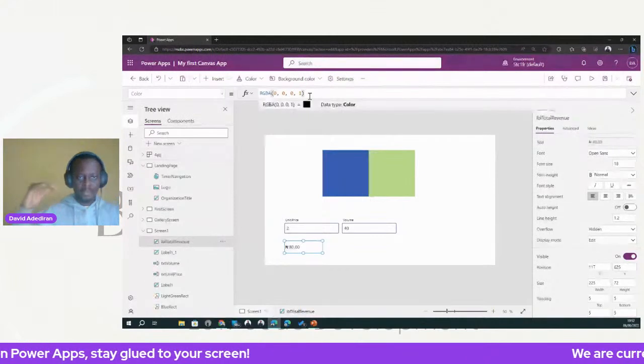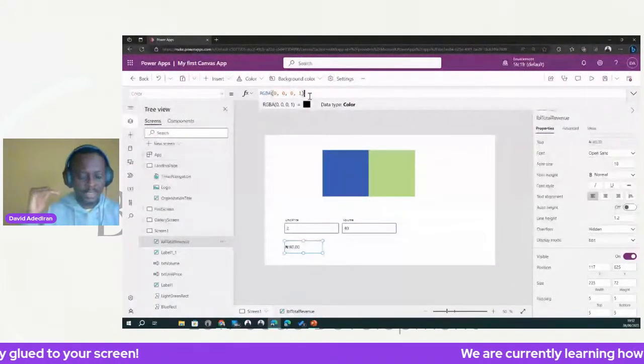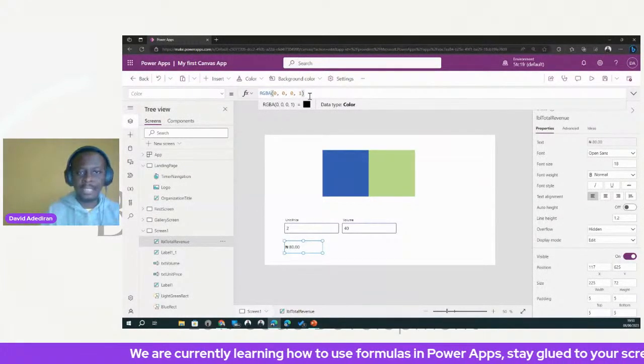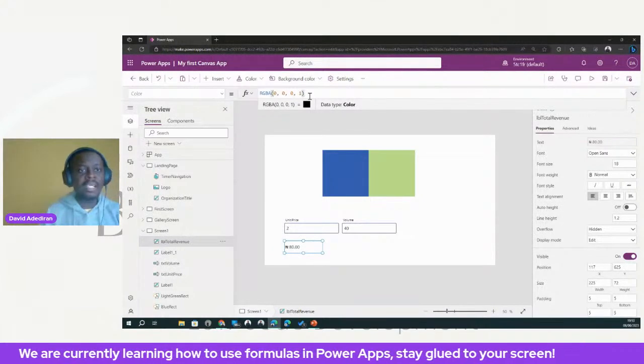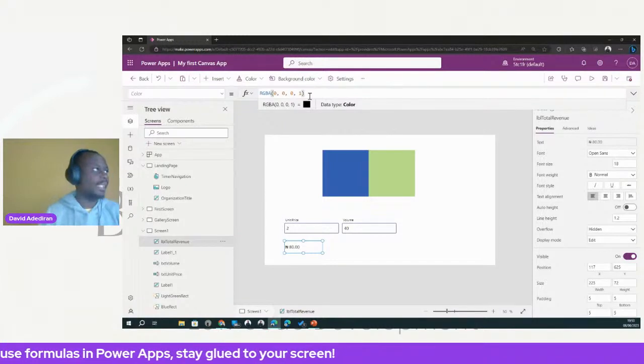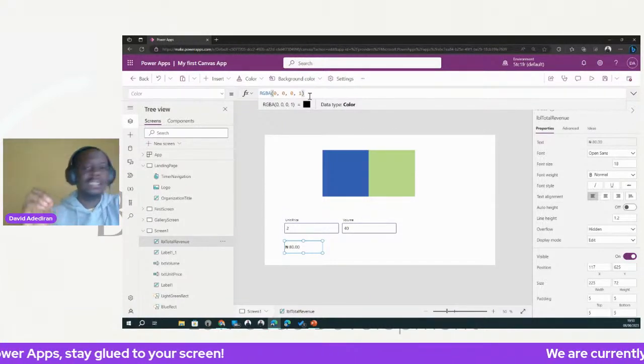Now we have our revenue, right? If it's below 100 naira, it should be red. That means we're not doing well. But if it's above 100 naira, green, we're doing great, right? So that's what we want to do, right? Okay. So currently the color is black.